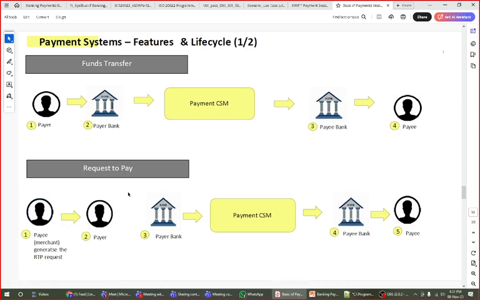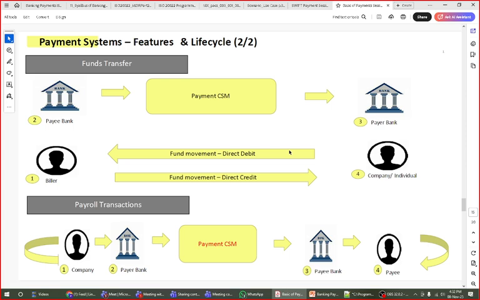For example, you buy an Amazon product. At that time Amazon requests your bank, by UPI, to pay the payment, an OTP is generated, and this is the only difference between fund transfer and request to pay. You transfer funds on your own, but here somebody is asking you to pay. For example, there is a new concept in Google Pay as well. You can ask your friend to pay their share of last party's bill, say a share of 500. You can send a request from Google Pay and ask them to pay, and they can reject it, that is a different story. But this is the flow that now comes into the picture for the request to pay concept.